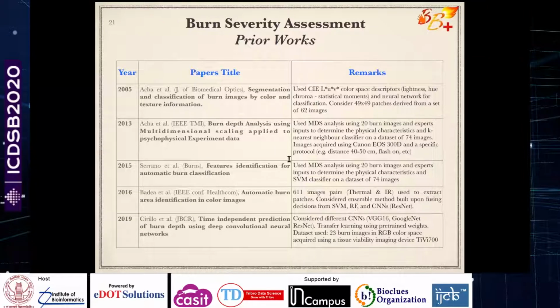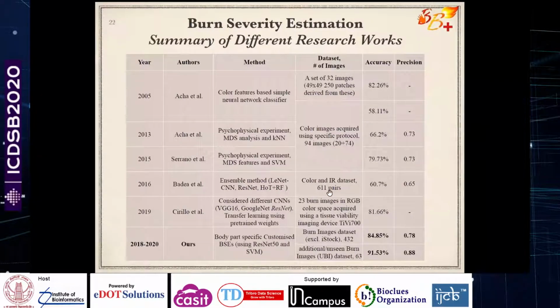Earlier works were using just standard image processing based methods and some psychophysical experiments in consultation with the doctors, making some multidimensional scaling analysis, but they were tested again on very small, limited data sets. If you see, all these initial works were tested on around 100 images only, and in this particular work they used very standard simple models only and applied SVM and simple CNN, ResNet only. And then recently there was another work, but they tested using only 23 burn images, a very limited data set again. So compared to these works, the performance that our models have achieved is quite good.